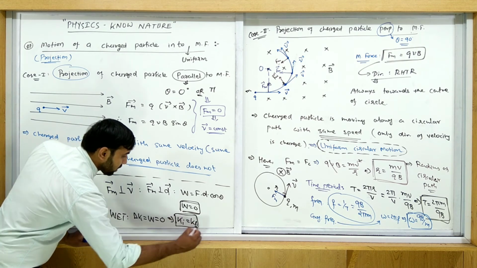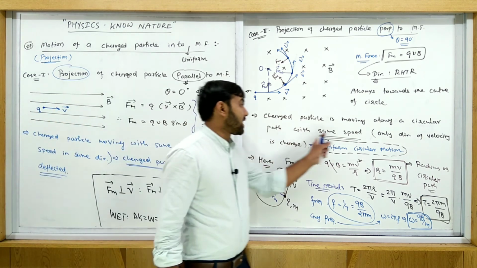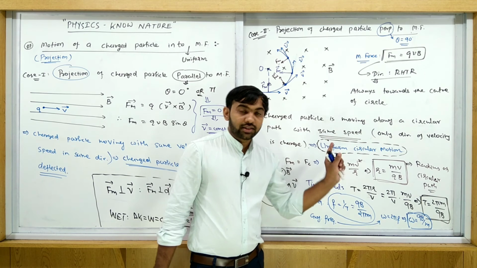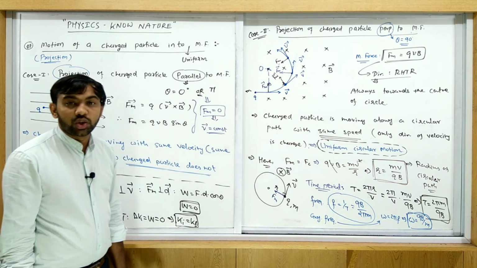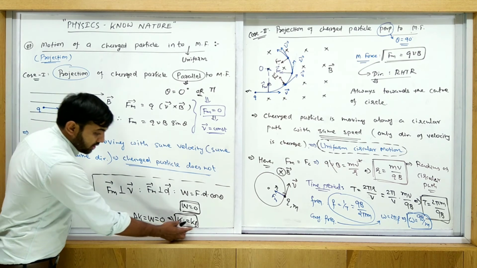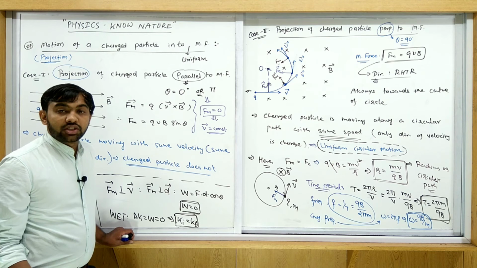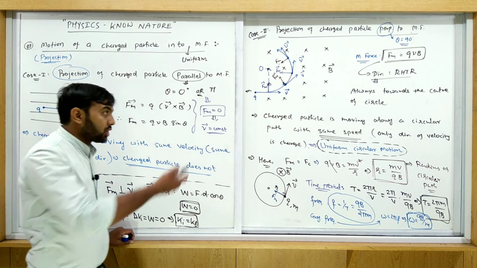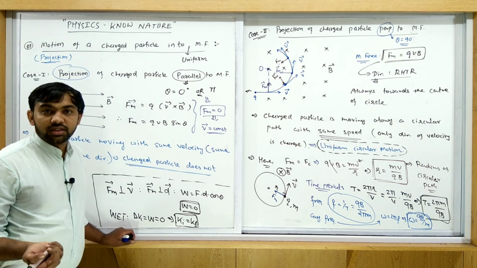Kinetic energy is the same, so what will the speed be? It will be the same, that's why I have written here: with the same speed. Here I write this equation, where the charged particle is moving with the same speed, it does not change. So it means K initial is equal to K final. Okay, so here we write the simple one: V initial is equal to V final. So during this motion, speed does not change, only the direction of the velocity changes.